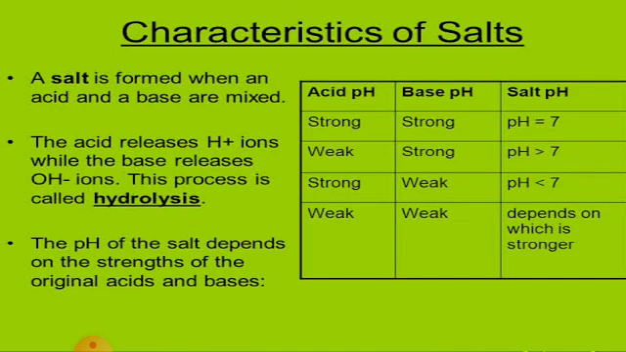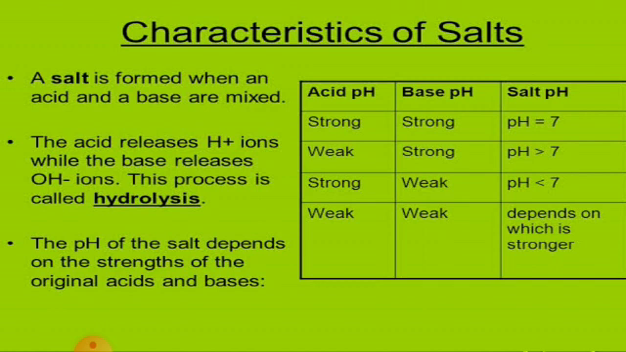Then, characteristics of salts. A salt is formed when an acid and a base are mixed. The acid releases H+ ions while the base releases OH- ions. This process is called the hydrolysis process. The pH of the salt depends on the strength of the original acids and bases. Acid is strong, base is strong, and then salt pH is 7.